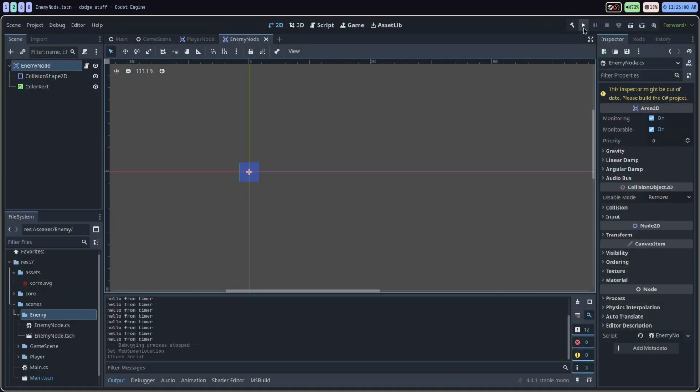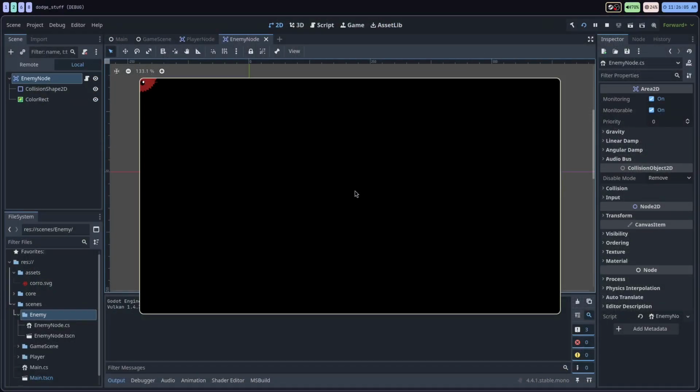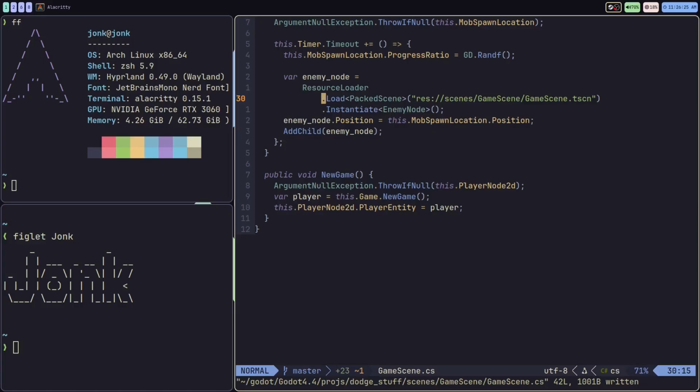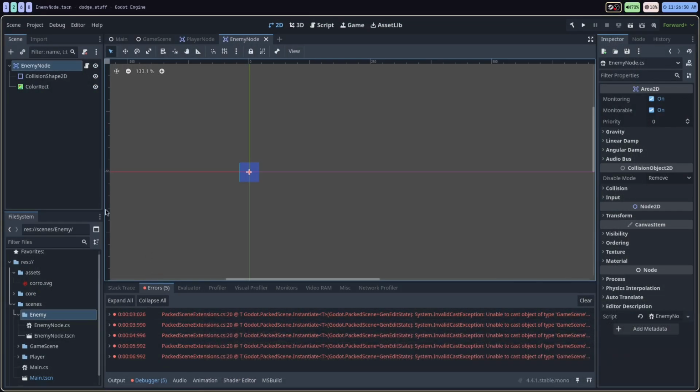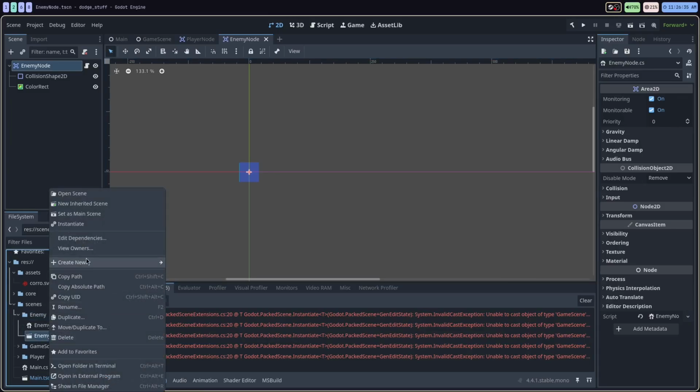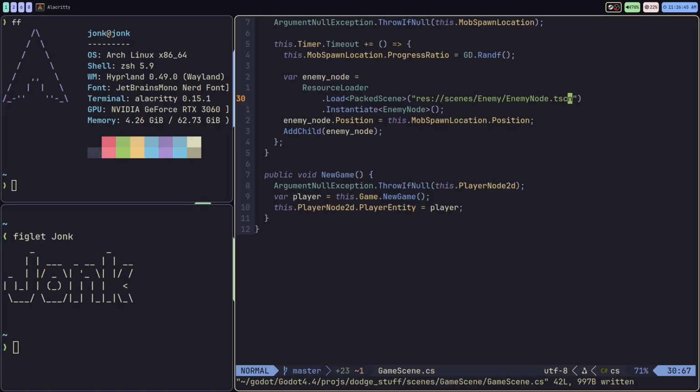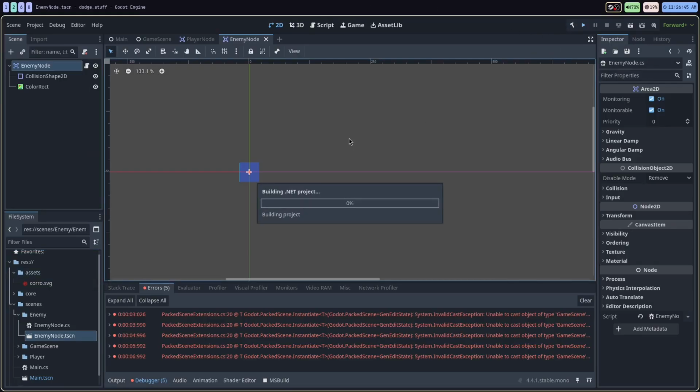I'll start the project again. I'll click new game, and my debugger's going off because I didn't set something here. Oh, that's right, I forgot to set the resource location, the string here that I have highlighted, so I'll go back to my editor. I'll select enemy node, we'll copy the path, I'll paste that right into there, and that would explain why my timer wasn't working. We'll click new game, start that back up, and we can see we are now getting things randomly generated.